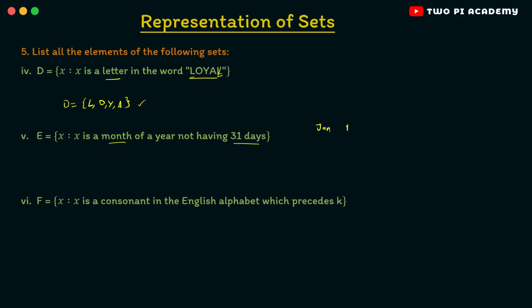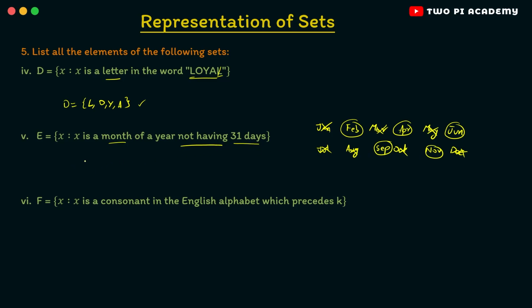So the months in a year are nothing but January, February, March, April, May, June, July, August, September, October, November, and December, right? Now here, not having 31 days. So January has 31 days, March also has 31 days, and then May, July, August, October, and December. All these have 31 days in them. So we are left with February, April, June, September, and November. These 5 are the months in the year not having 31 days.